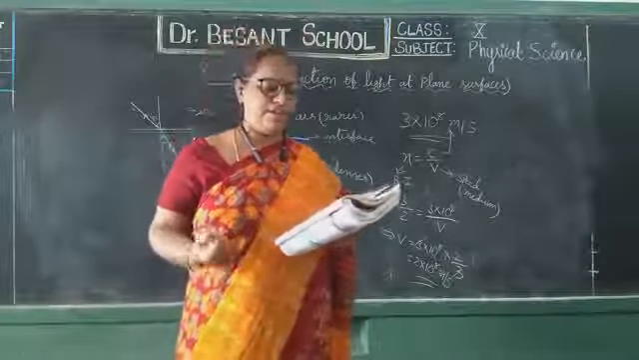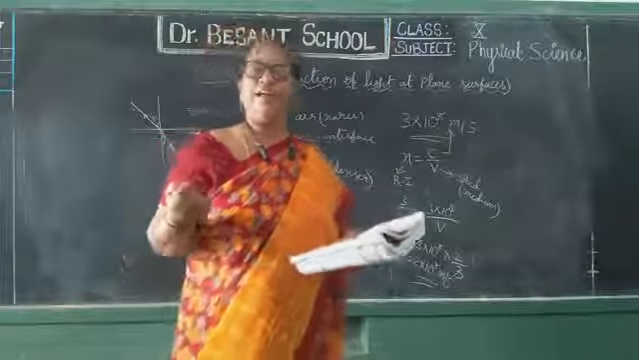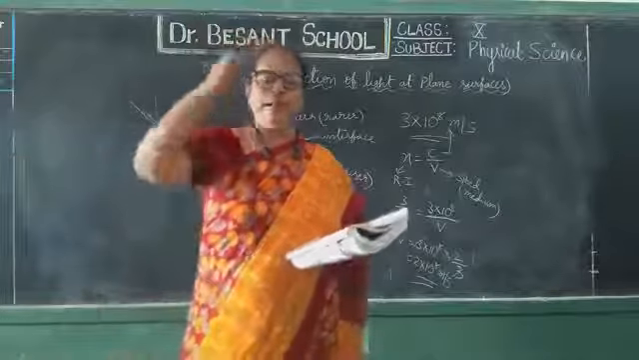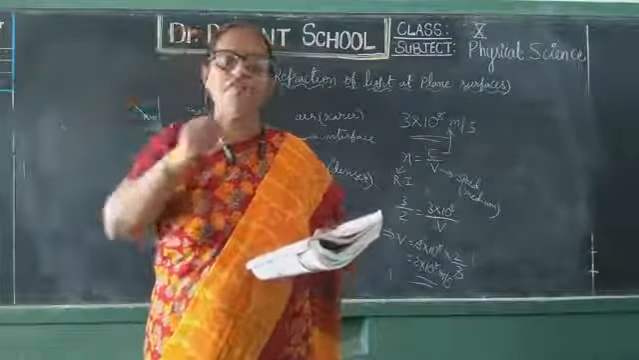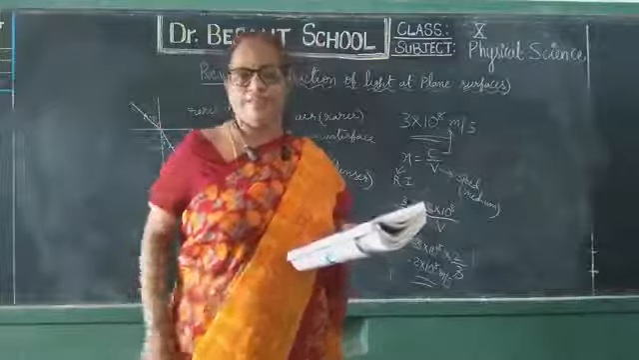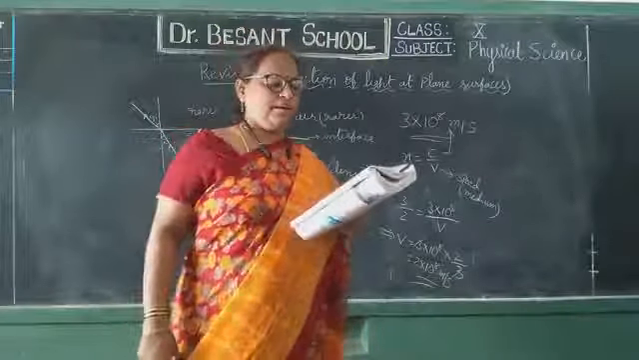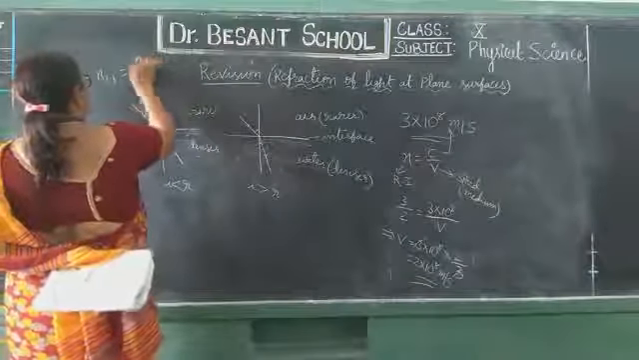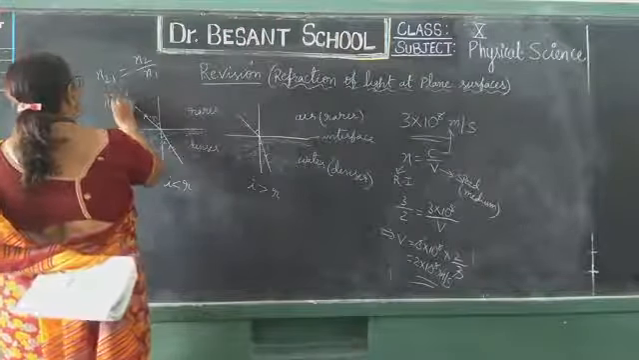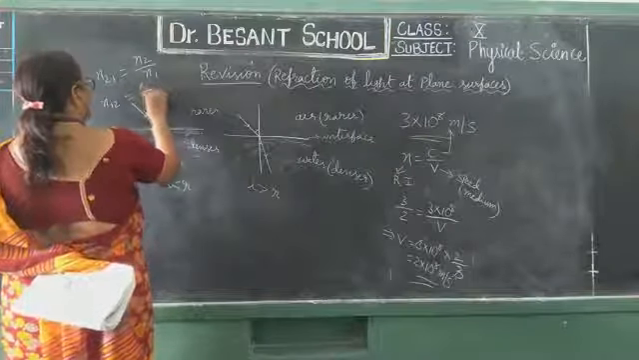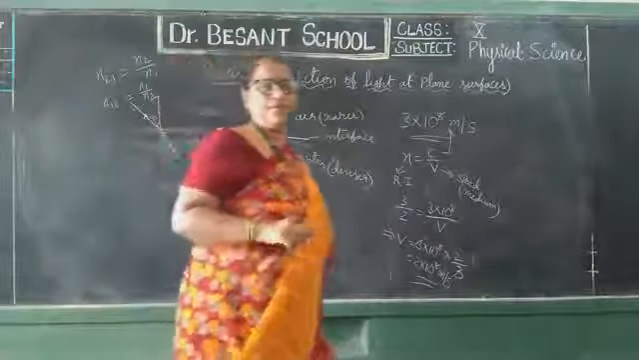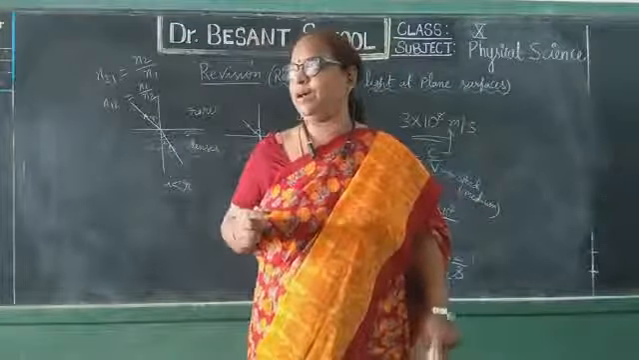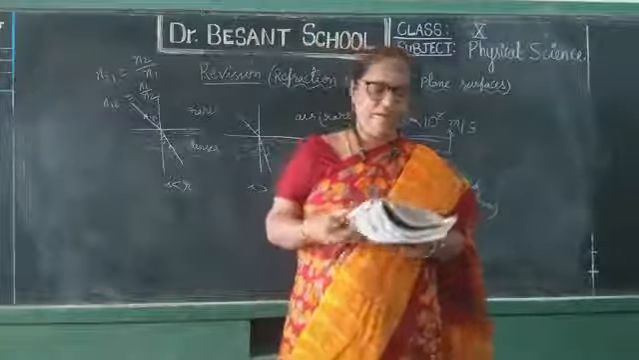What is relative refractive index? It is also the ratio of the refractive index of one medium to the refractive index of another medium. Relative refractive index is the ratio of refractive indices of two different mediums, N2 by N1. You can write it like this: N21 equals N2 by N1, or N12 equals N1 by N2, where N is the refractive index. So comparing the ratios of refractive indices of two different media is called relative refractive index.